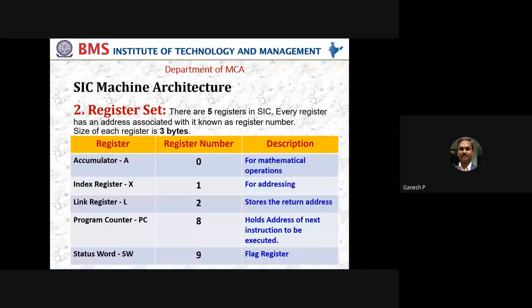Program counter is mandatory like the accumulator because it needs to track the next instruction in the sequence. The last one is the status word, which gives the complete description of various conditions. These conditions will keep changing. If you are in instruction 1, you might have different conditions.